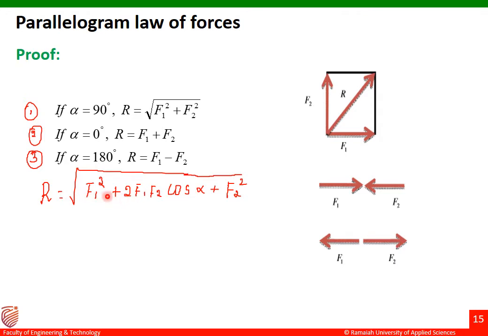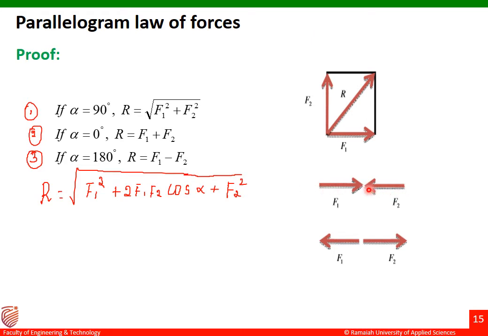Coming to the third condition, that is if alpha equal to 180 degree. cos of 180 degree is equal to minus 1. This will be like F1 square minus 2 F1 F2 plus F2 square. Again, this equation is of the form F1 minus F2 whole square. So the formula will become R equal to square root of F1 minus F2 whole square. You are going to get the answer for R as F1 minus F2 here.